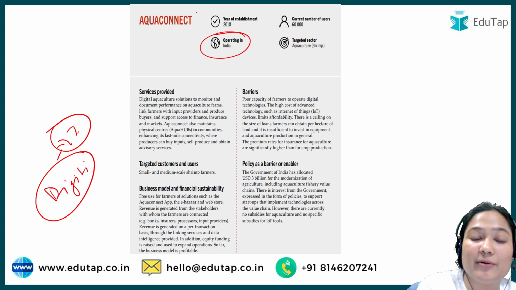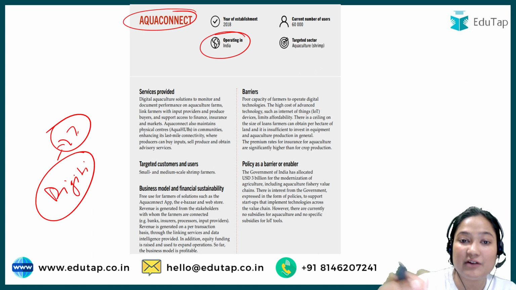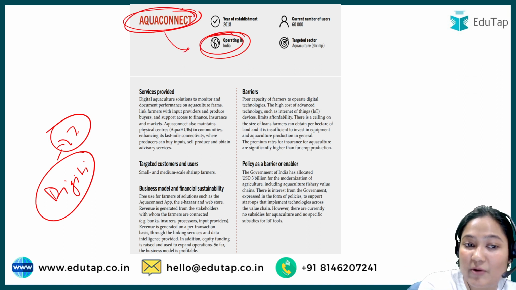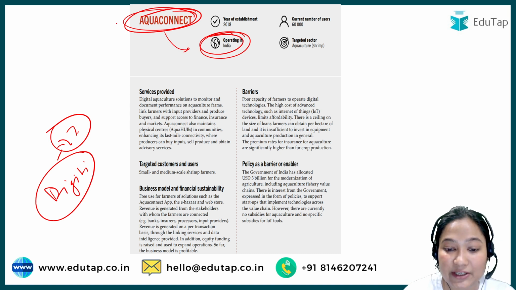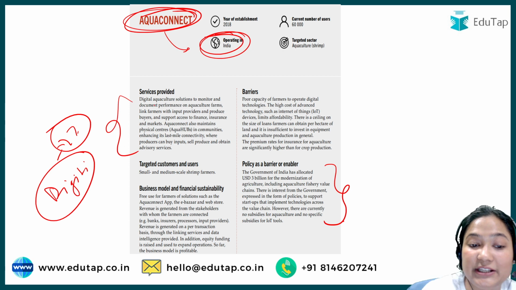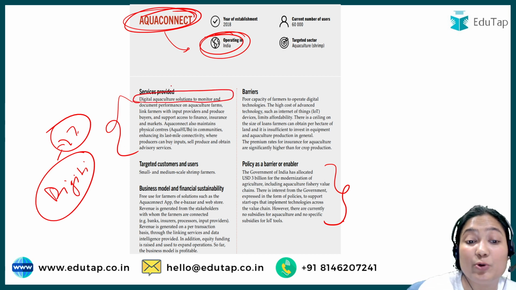So first of all, they talk about Aqua Connect. Even if you don't want to read the whole paragraph, you'll have to know in which country they are operating and what is the name of the operation. So they talked about Aqua Connect. Then you can go into what actually they are doing or what services they are providing. So basically the digital aquaculture solution. Okay, so this is basically related to your fisheries sector.